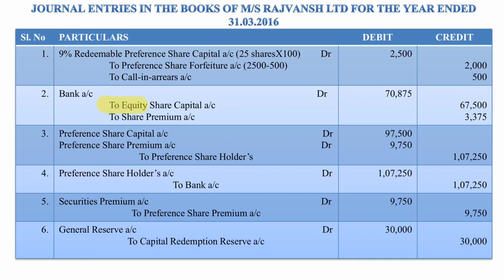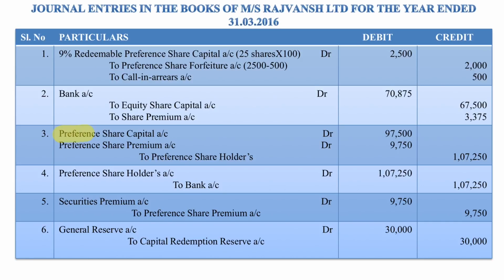Next comes the issue of equity shares to source the redemption of preference shares. We cannot redeem the preference shares using our existing resources. And also, if you look at the source, there is no source apart from general reserve. Therefore, first we have to issue equity shares to the extent of 67,500, and on that we are collecting premium of 5% as well, that is 3,375. Both put together we received 70,875. So since equity share capital is increasing, capital has to be credited, and share premium or securities premium is a liability. Therefore, once again, increase in liability should be credited, and we are receiving money to the extent of 70,875, which is increase in asset, and hence it has to be debited.